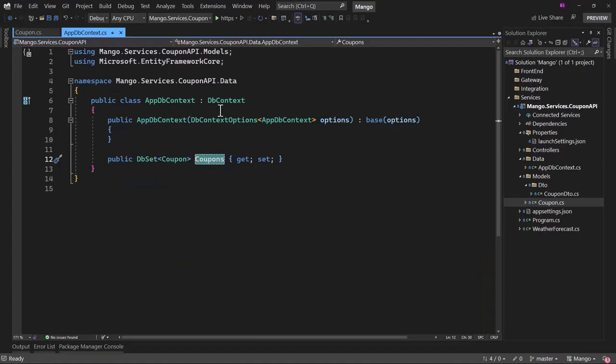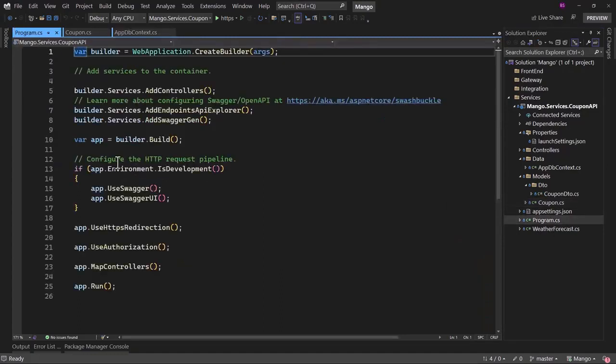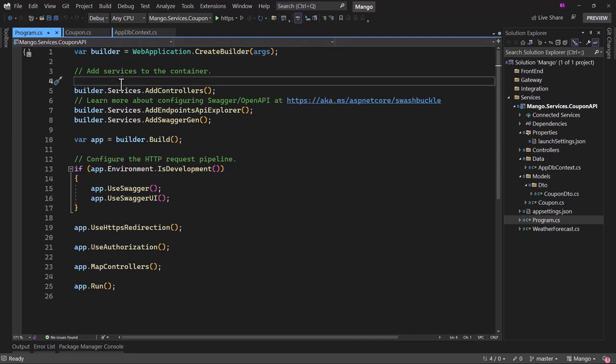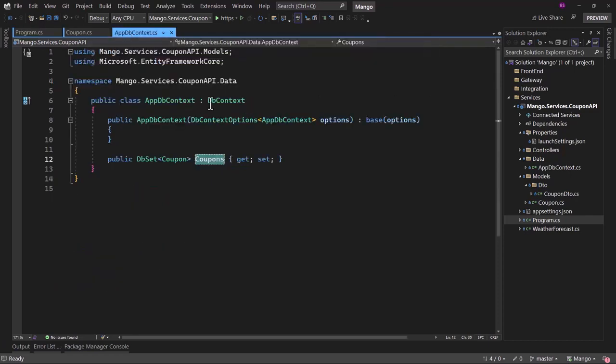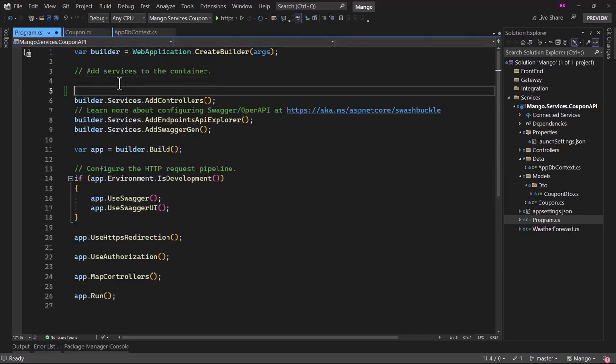We need to configure DB context inside the program.cs file. That file is basically the main file of the application where you will configure all the services and the request pipeline. Right now we want to add something to our services here, and that is application DB context. We have to tell our application that we will be using Entity Framework Core for our database, and we will be using SQL Server, and the DB context for that is inside the file AppDbContext. We need to define that right here.